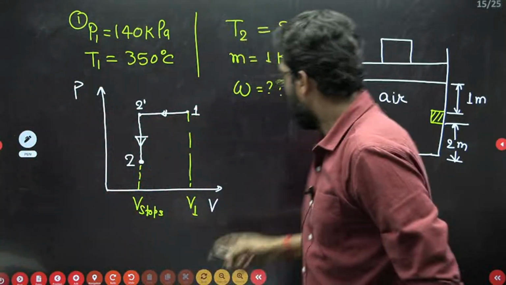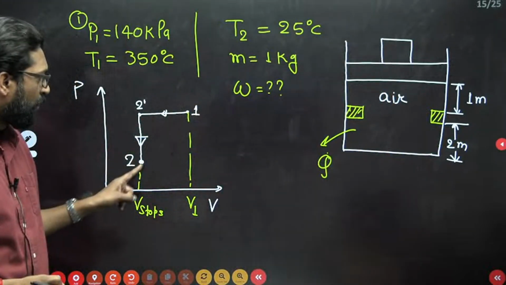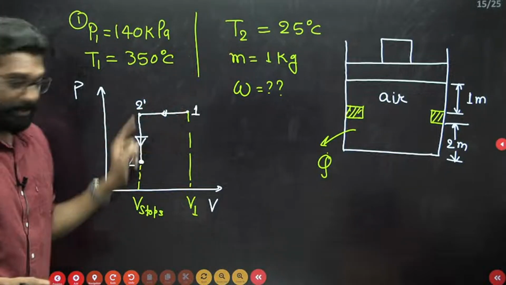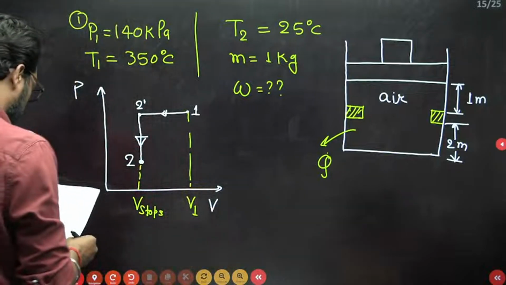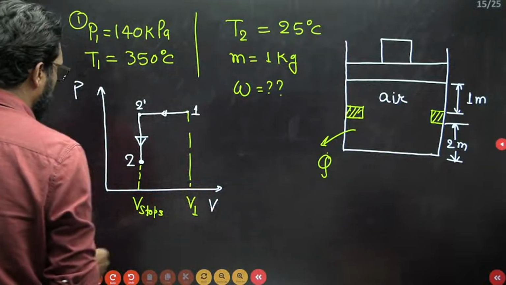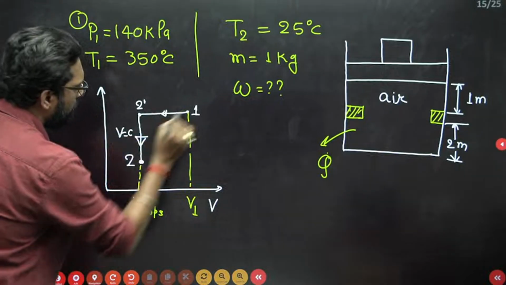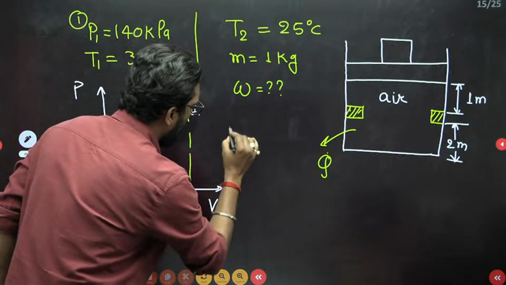Now, my dears, if you do not draw the diagram, you just calculate that this is not the final temperature. You have to find the value of the final temperature. So see, my dear, 2 dash to 2 is constant volume, 1 to 2 dash is constant pressure. What is the total work?